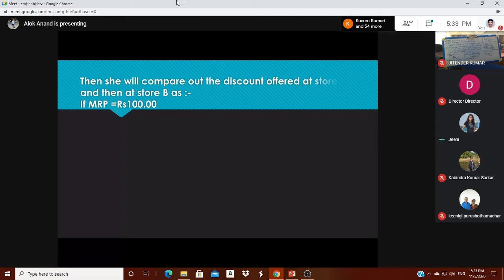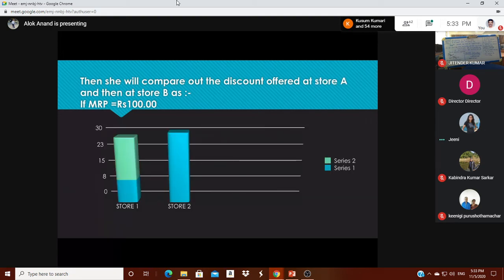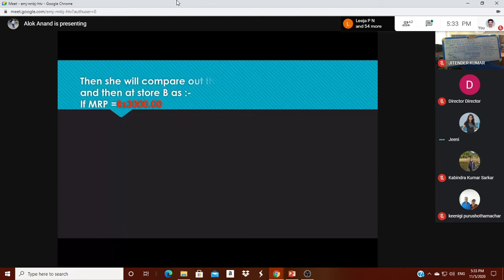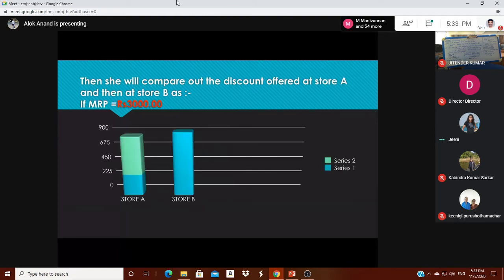Later, we can represent this on data handling also. We can correlate this comparing quantities chapter with the data handling. Previously we found it for 100 rupees. Now we can calculate it for 3,000 rupees, and also represent it in data handling. In this way we can correlate the two chapters, comparing quantities with data handling, and help that girl find the exact value of how much discount she is getting.